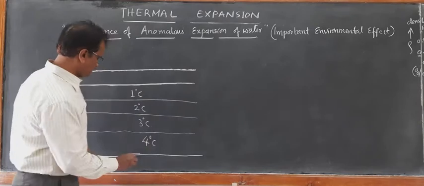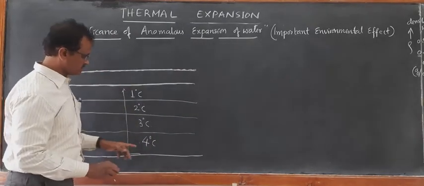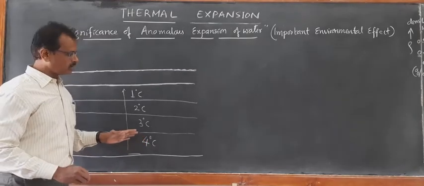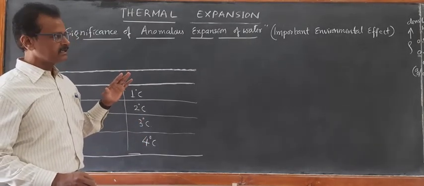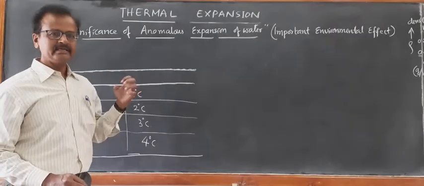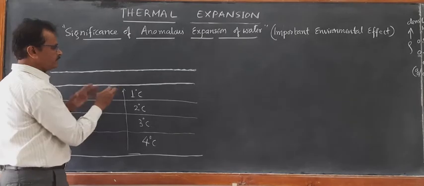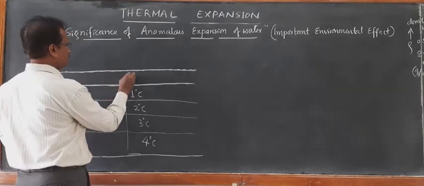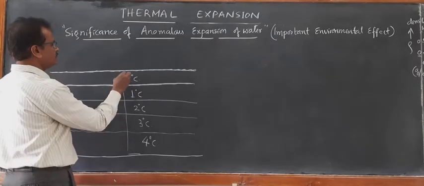You can see here, as you move from 4 to 1 degree Celsius and 0 degrees Celsius, the volume of water is increasing. When the volume of water is increasing, as a result, density is decreasing. So the uppermost layer of water will be having the lowest density, and it will be at a temperature of 0 degrees Celsius or even less.